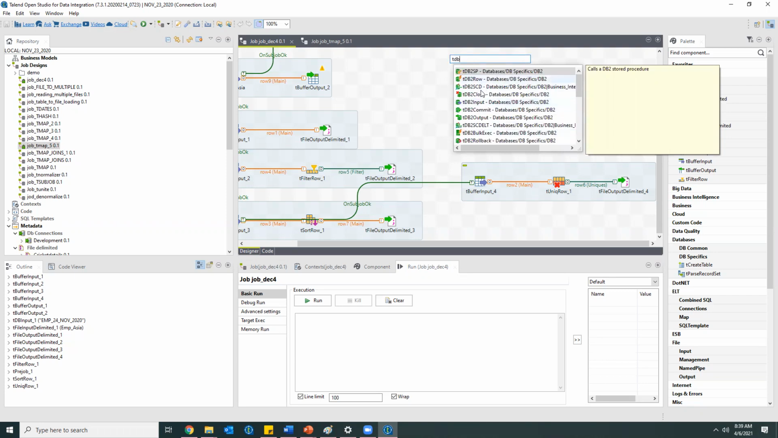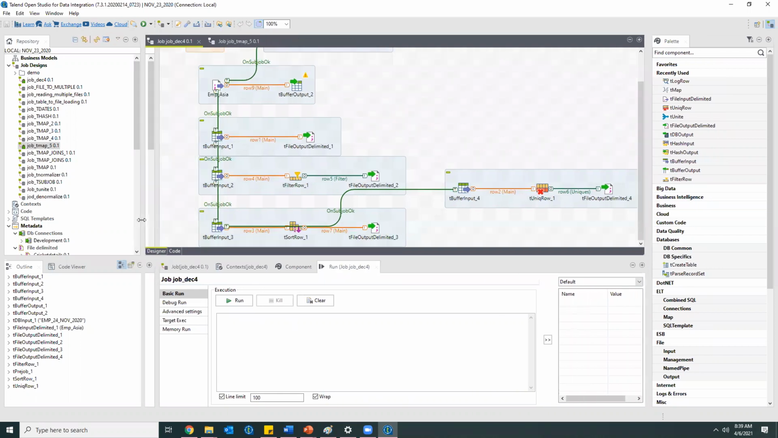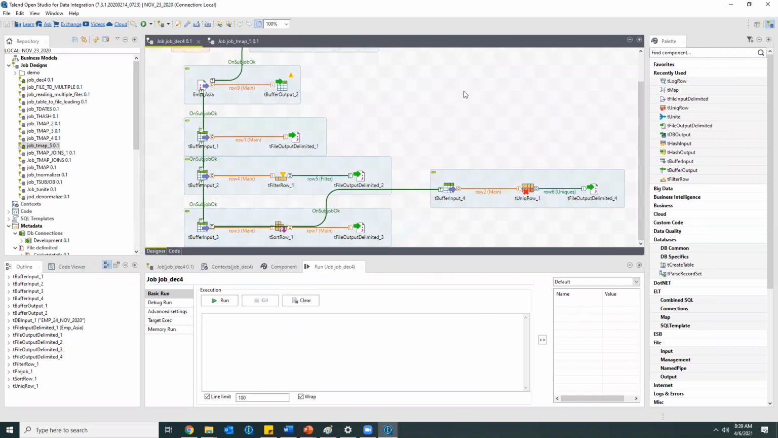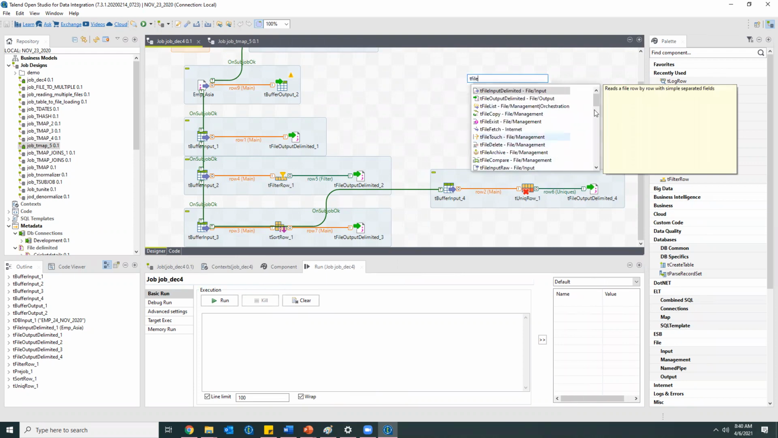See, all these are DB2 components. IBM DB2 will be there, right? If we learn one database, for all the remaining databases the same kind of components will be there. The only thing is the prefix, which will be tOracle or tDB2 like that. If you are reading files, then tFile components will be there. All these are file components, and we'll get to know about all these in future.